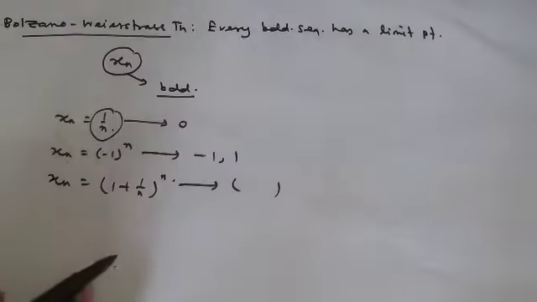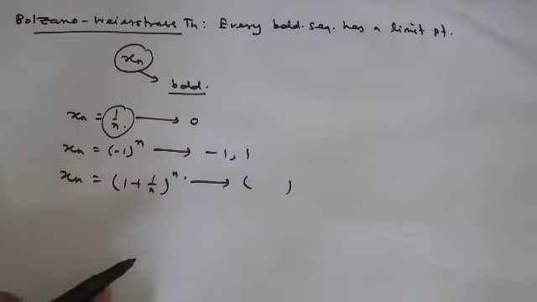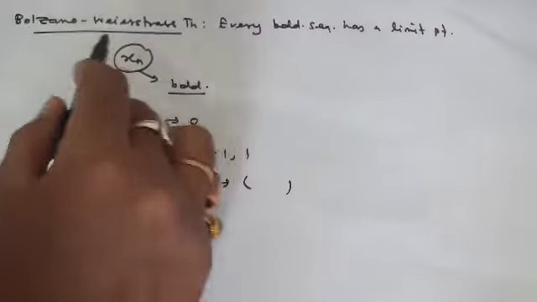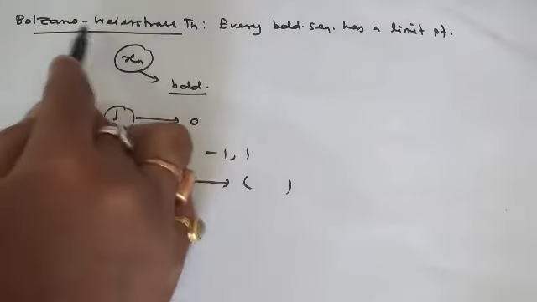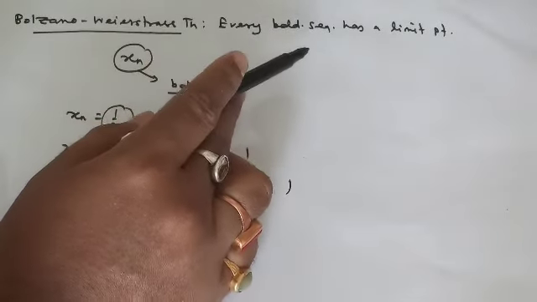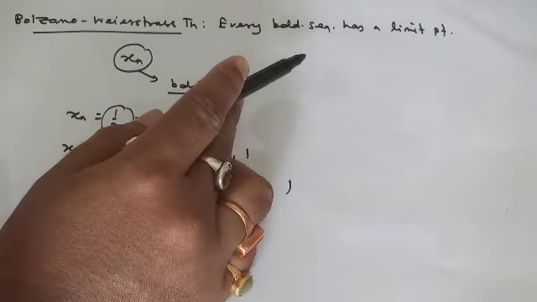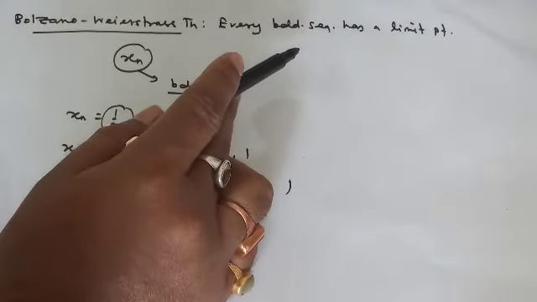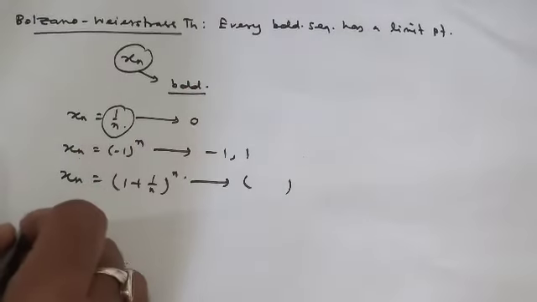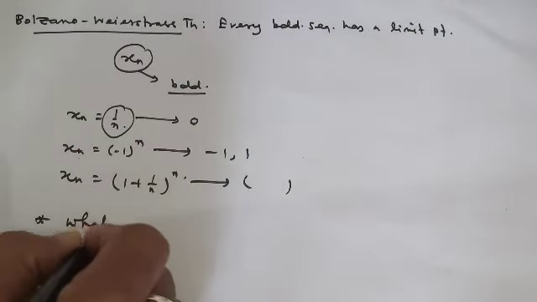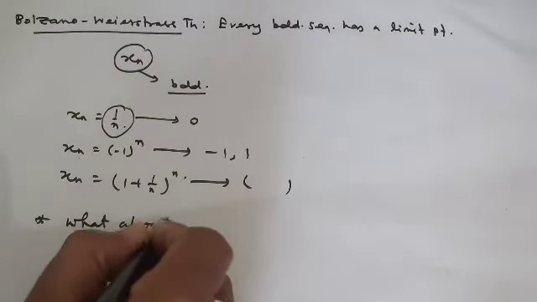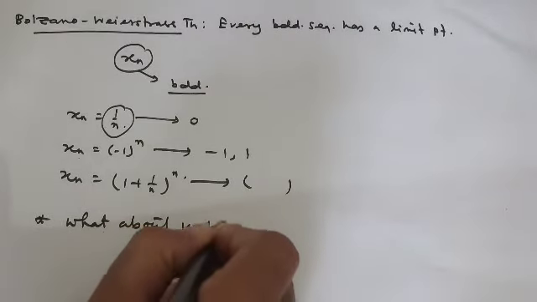This Bolzano-Weierstrass theorem guarantees that every bounded sequence has a limit point. But what about an unbounded sequence?